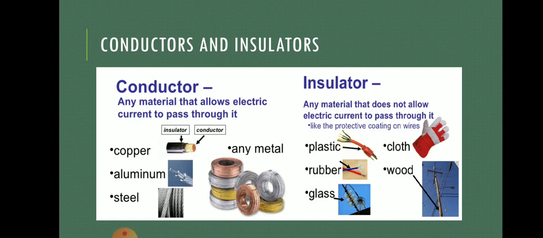So conductors, again I repeat, that is any material that allows electric current to pass through it is known as a conductor of electricity, and the ones which do not allow the electric current to pass through it are known as insulators. Conductors are mostly metals like copper, aluminium, steel, and insulators are plastic, rubber, cloth, wood, glass. All these are bad conductors of electricity.